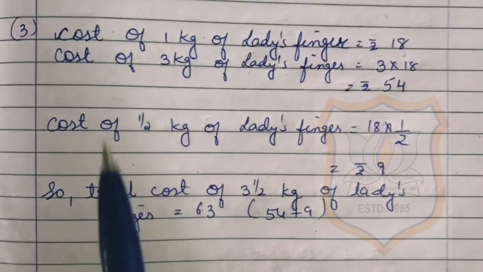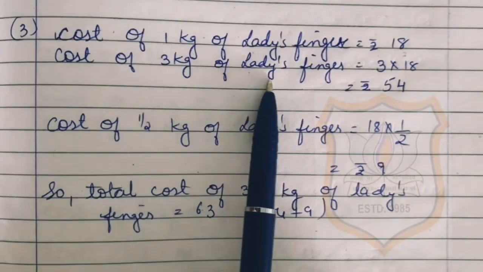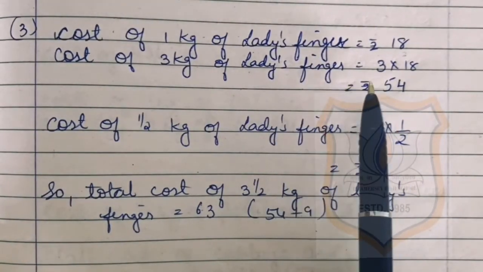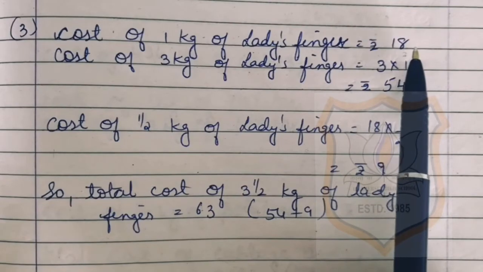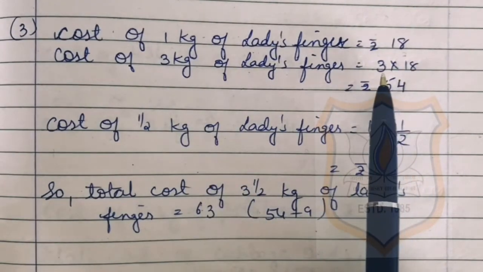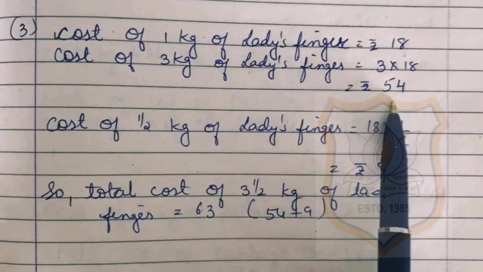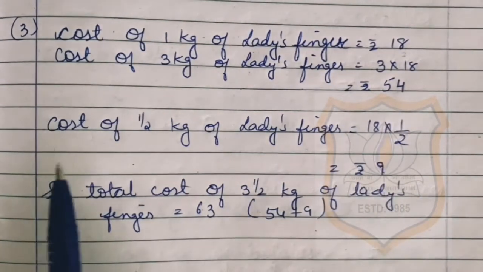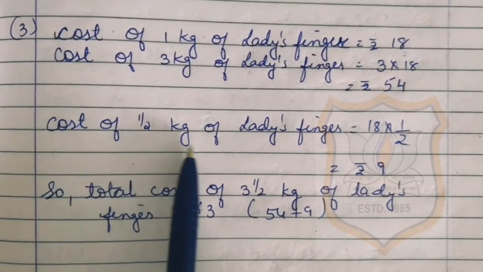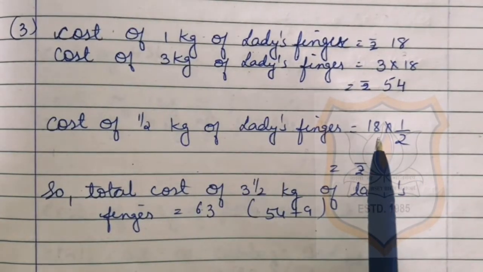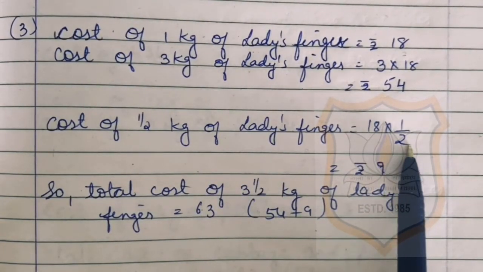So first we will find out the cost of 3 kilogram of lady's finger. To find out the cost of 3 kg of lady's finger, we will multiply this 18 by 3. By multiplying 3 and 18 we will get rupees 54. The cost of 3 kilogram of lady's finger is 54. Now we will find out the cost of half kg of lady's finger. So again we will multiply the 18 by half.